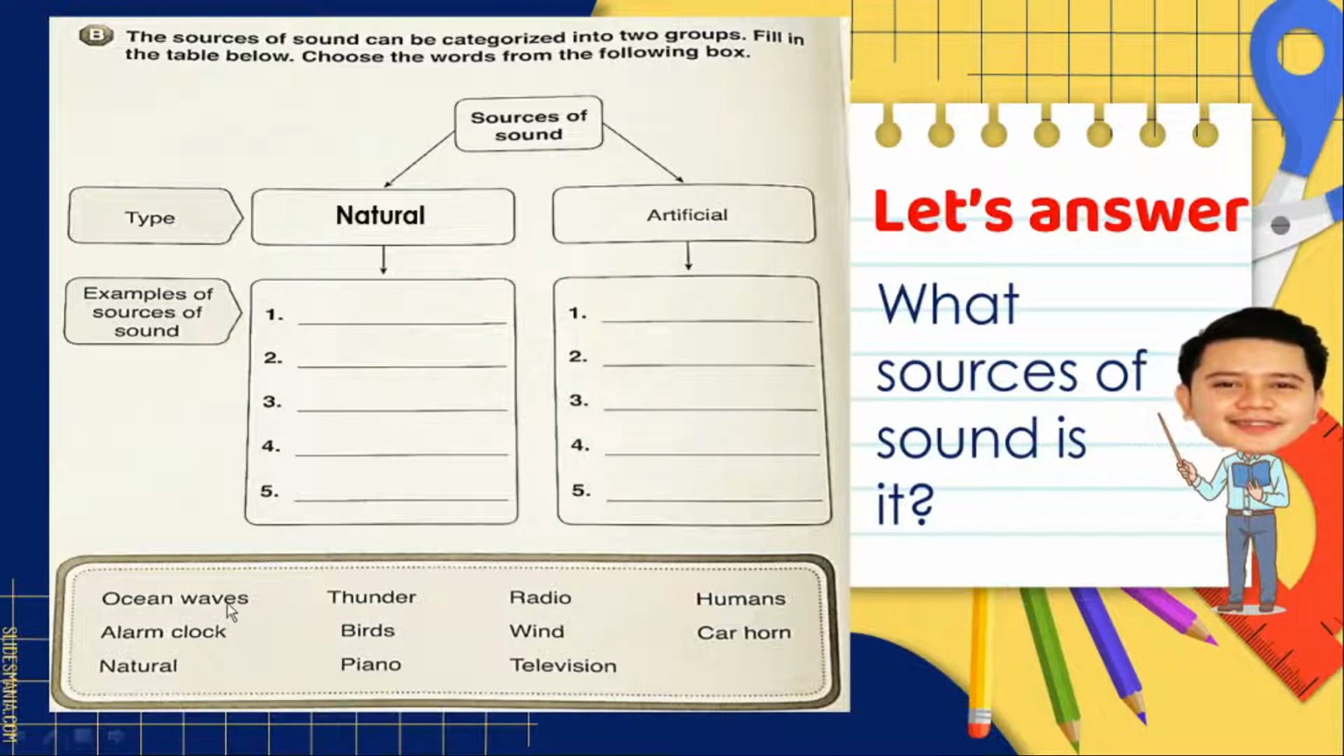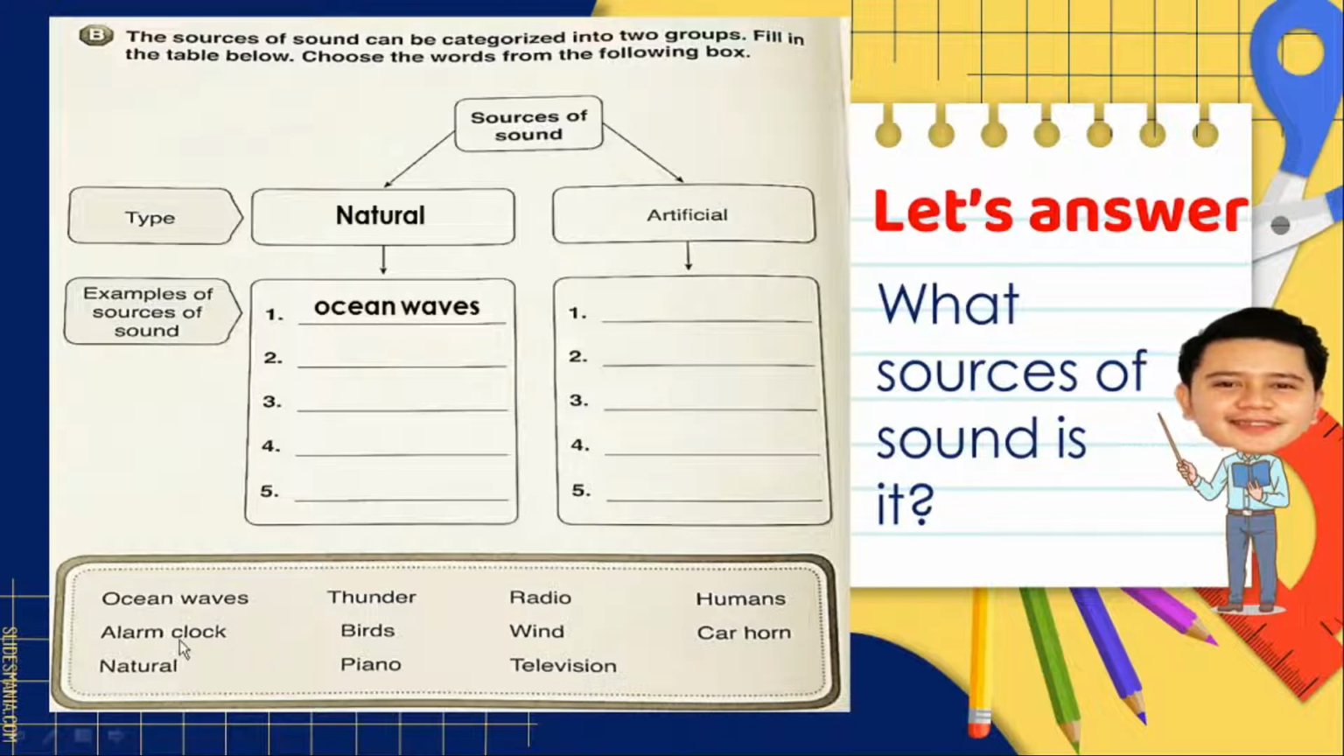Okay, so let's start with this one. What sources of sound is it? Very good. It is an ocean wave. Again, it is an ocean wave. So, an ocean wave is a natural or an artificial sources of sound. Very good. That is a natural sound.